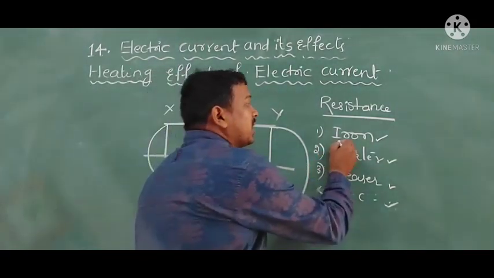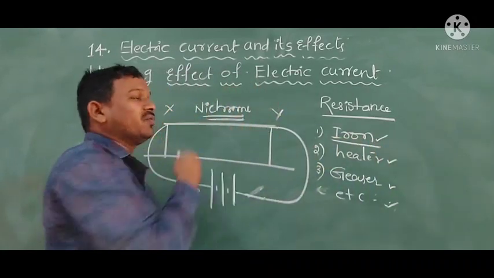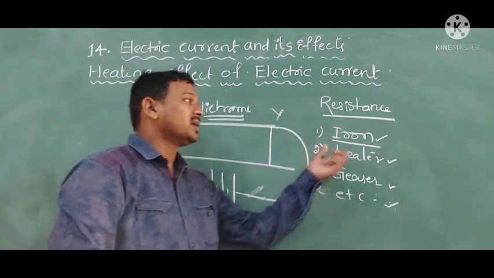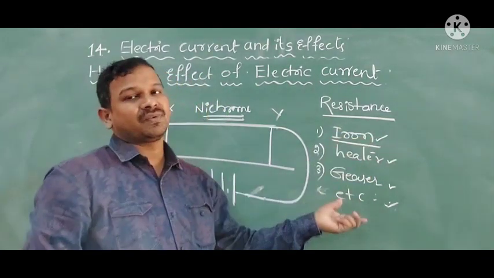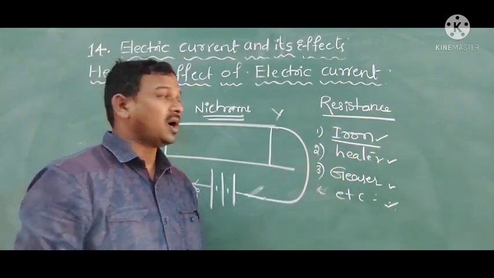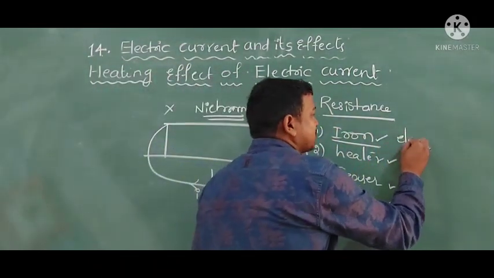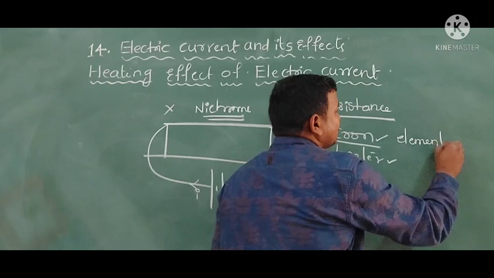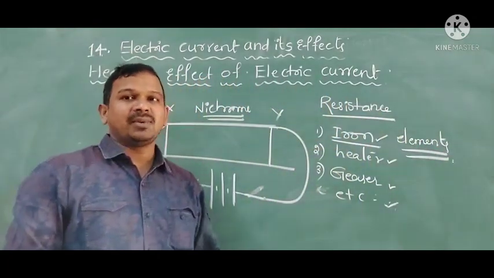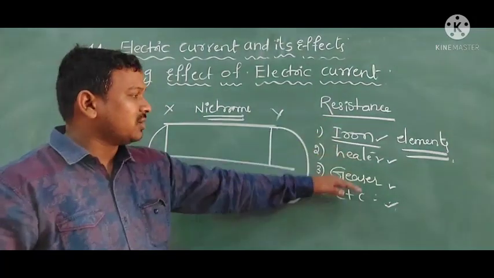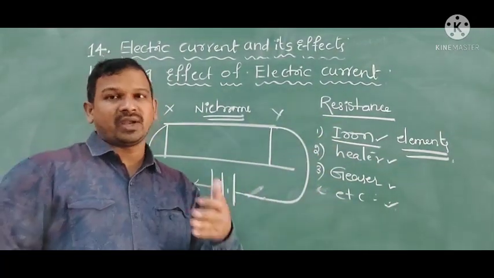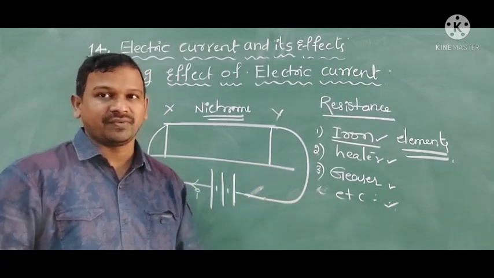The wire, like the nichrome wire I am using here, is giving the heat. Some conductors we use in these heating appliances, we can call them elements. Different kinds of elements are used in different electrical appliances, so that they give various ranges of heating effects.